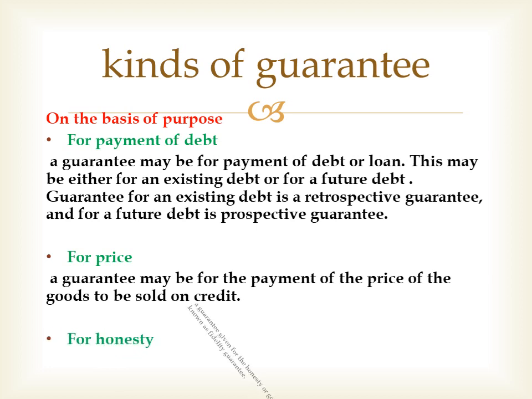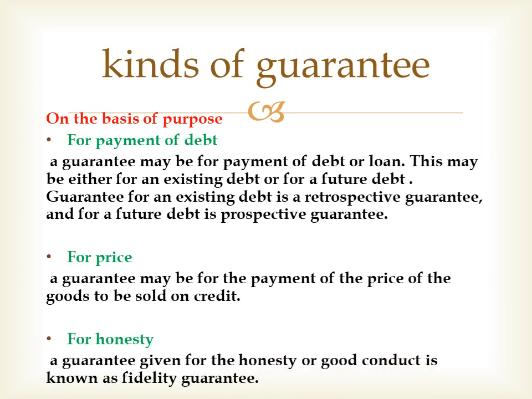Then for honesty, a guarantee given for the honesty or good conduct is known as fidelity guarantee. If guarantee is given for the honesty or good conduct of a man, then it's called a guarantee given for honesty. So on the basis of purpose, guarantee is classified into three.